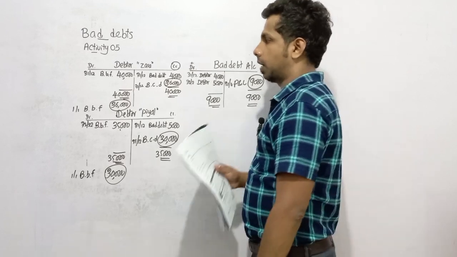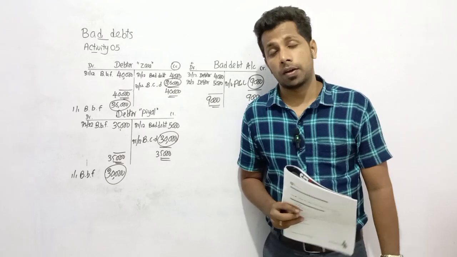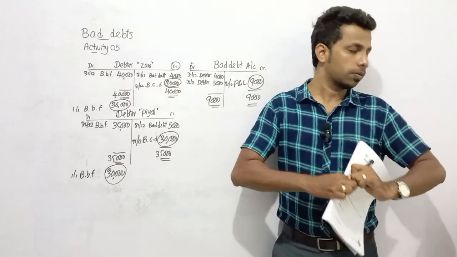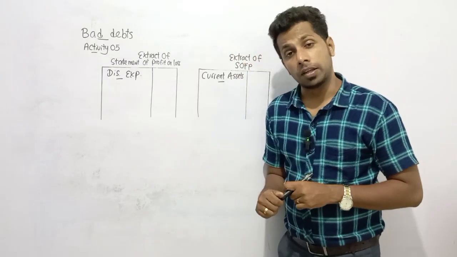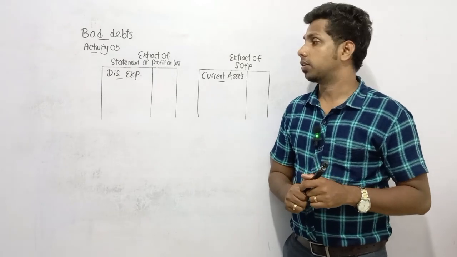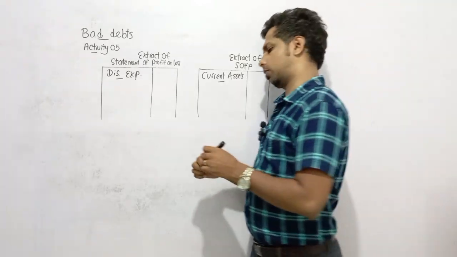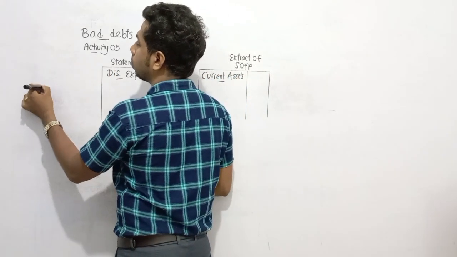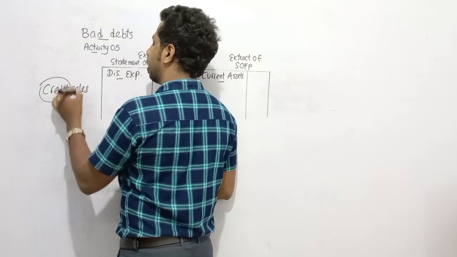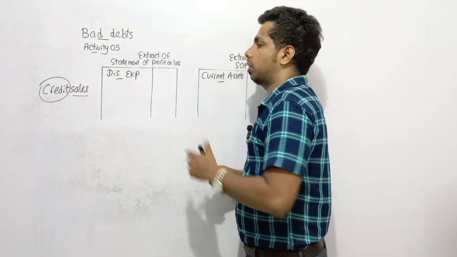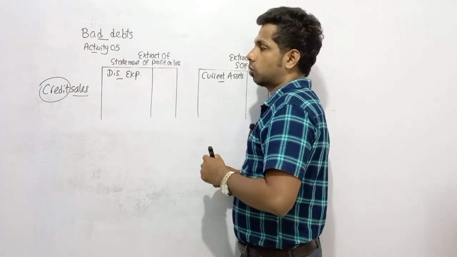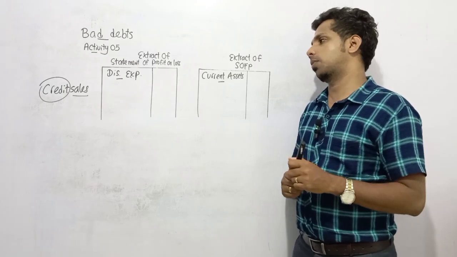The next thing is, now we need to present the extracts of the financial statements. We can present there the impact of bad debts, dear children. So let's present the impact of bad debts. You know bad debts are a distribution expense. Why do we need to recognize bad debts as a distribution expense? We sold goods on credit as a result of a distribution activity, and now we can't recover a certain amount from debtors. So bad debts you need to recognize as a distribution expense, a sales related expense.